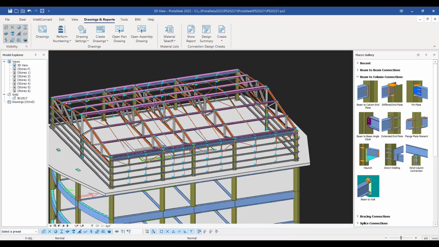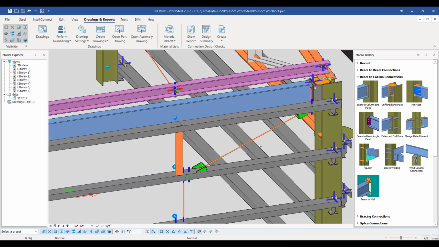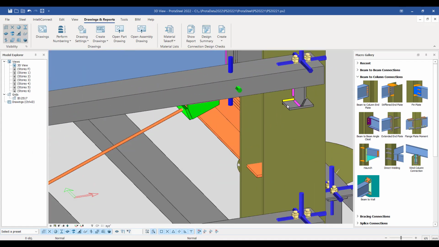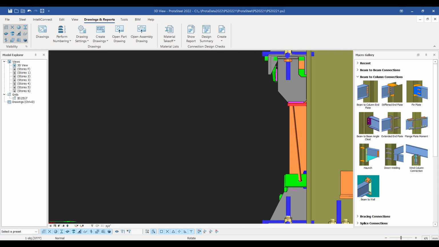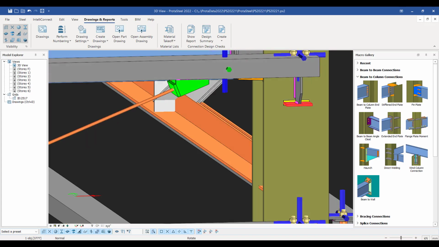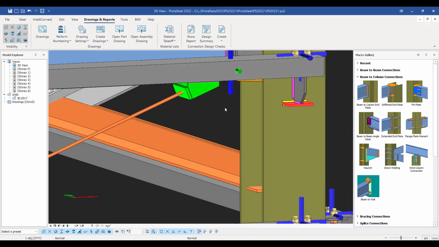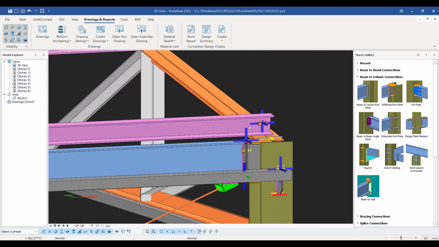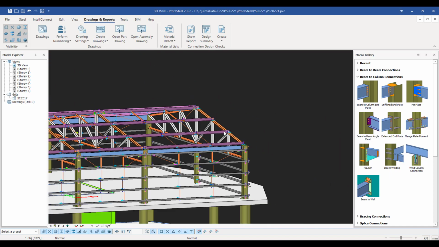If we zoom in, we can see that a number of different connections have been made here. You can see our connection there for the purlin to the column. You can see our sag rod connections here, and we can also see our purlin connections have also been applied.